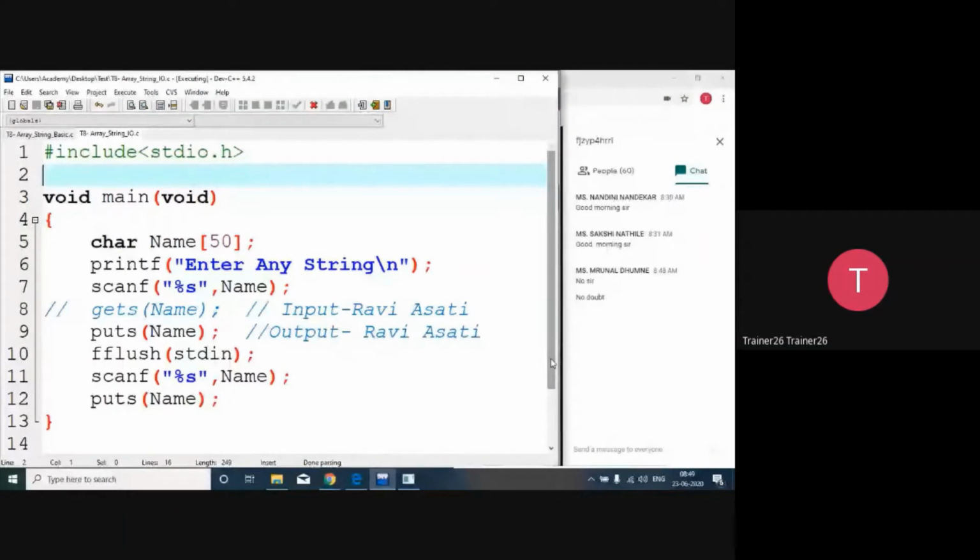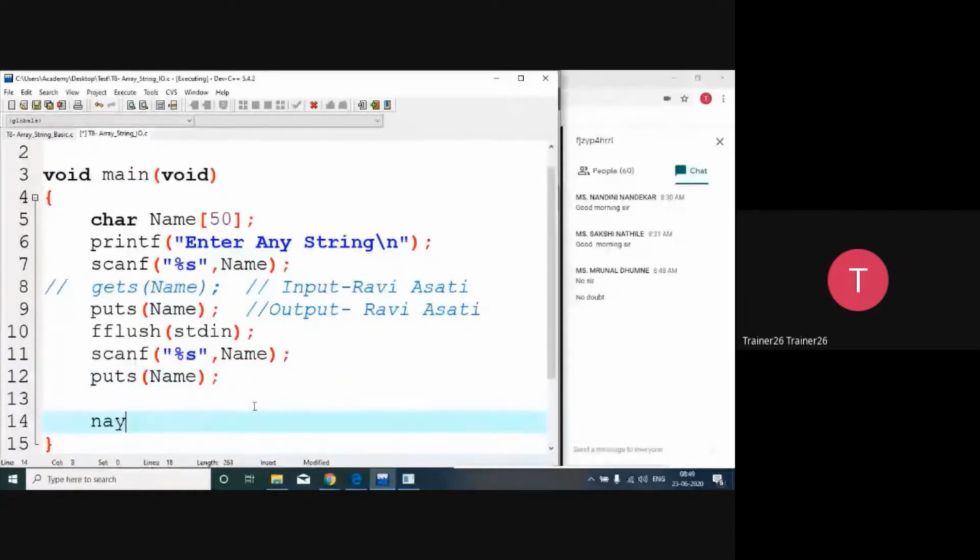So if you talk about the name Nayan, palindrome की अगर हम बात करते हैं, so बहुत बार ये होता है कि this particular word Nayan. So Nayan is one word. That one word I want to read from the user. I want to take it from the user and process that particular word, to see whether this particular word is the same or not.